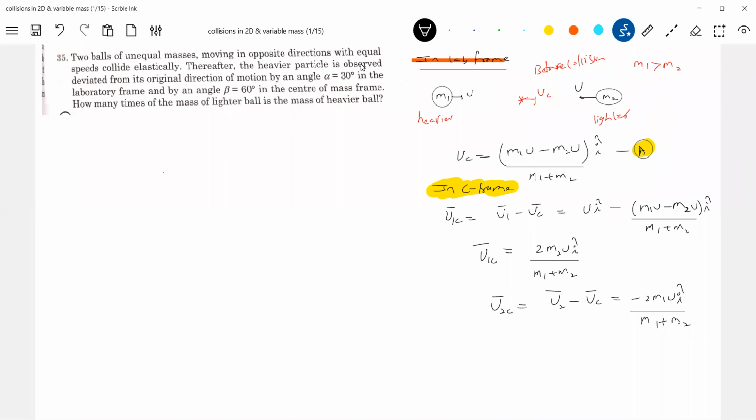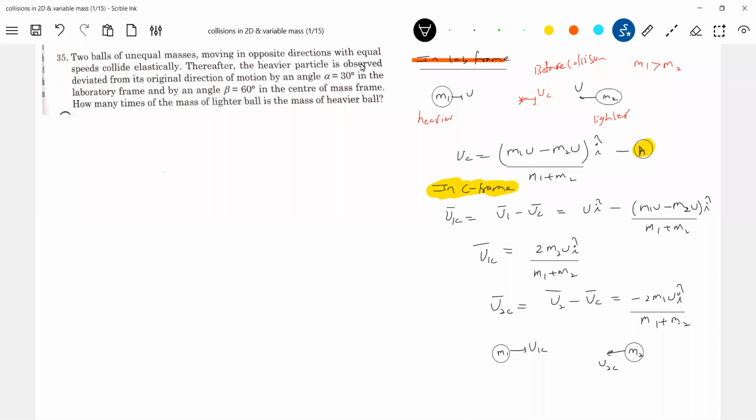Look at this: u1c is towards the right, positive, whereas u2c is towards the left. So in the C frame, the particles appear moving with speeds u1c and u2c.